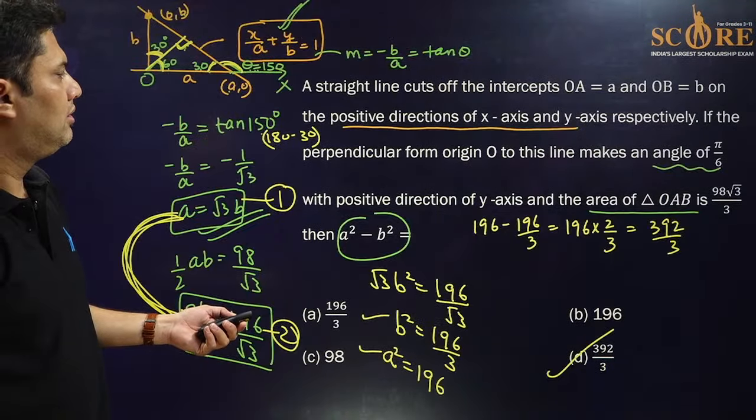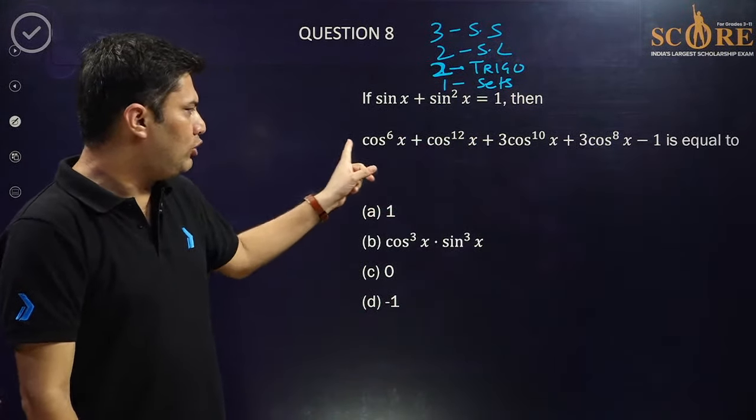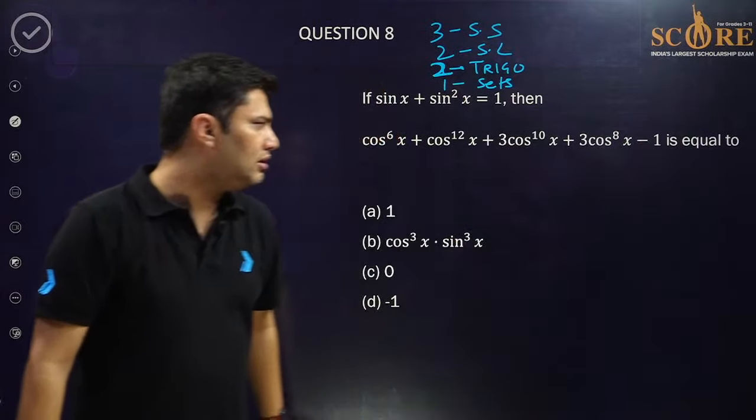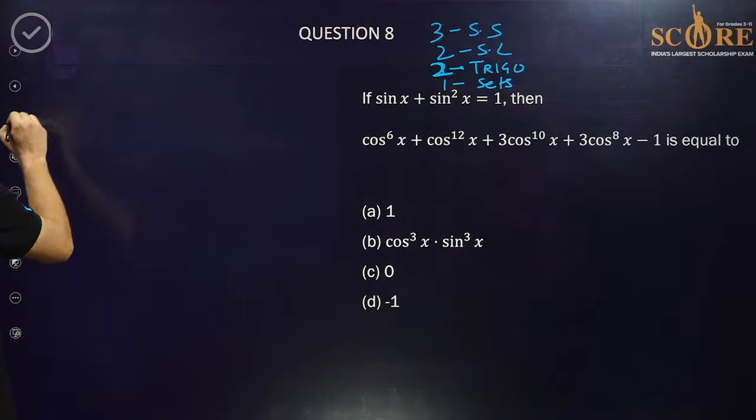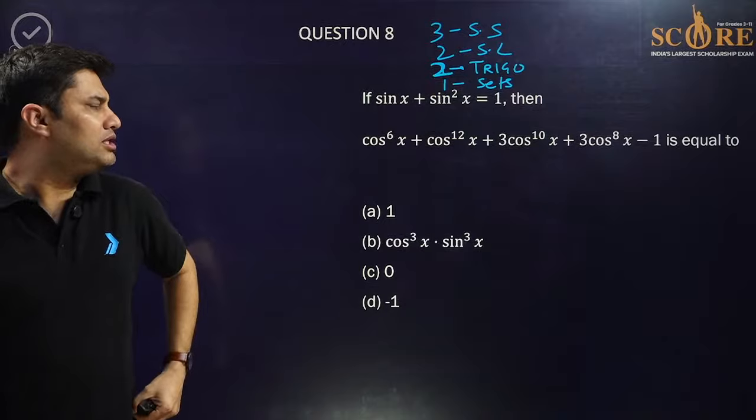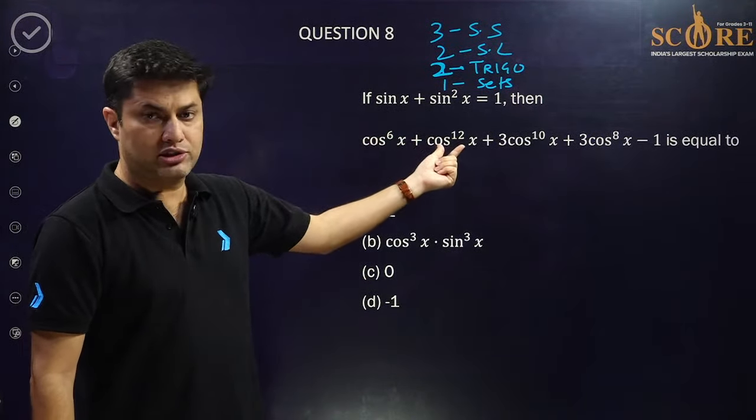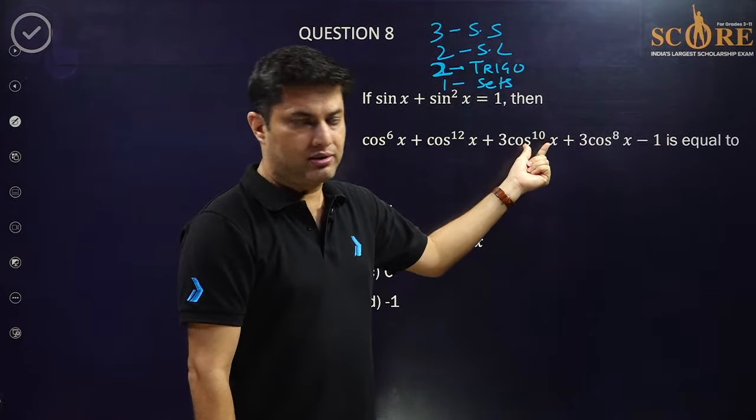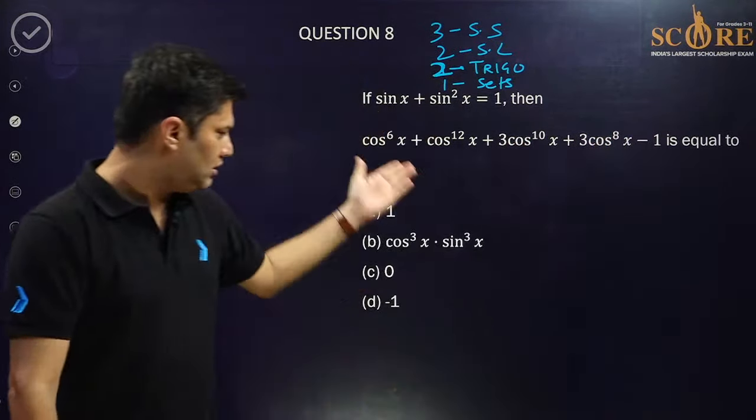Now this is the second question of trigonometry, the 8th question. Sin x plus sin square x is equal to 1. Can you tell me the value of this expression? It's a 10th class question. Very easy. Sin x plus sin square x is equal to 1. You need to tell me cos to the power 12 plus 3 cos to the power 10 plus 3 cos to the power 8 plus cos to the power 6 minus 1 is equal to, and the options are in front of you.